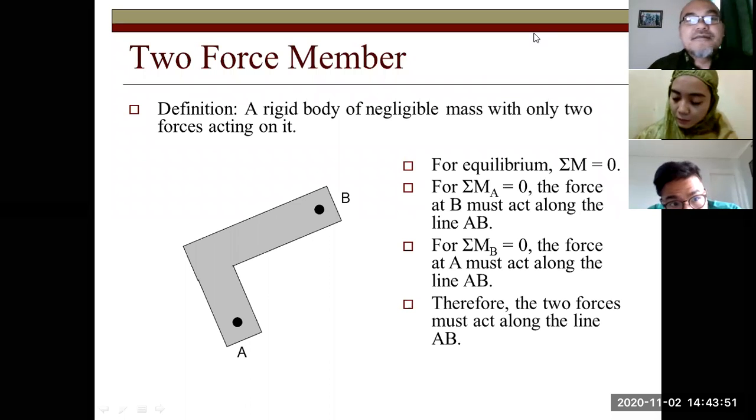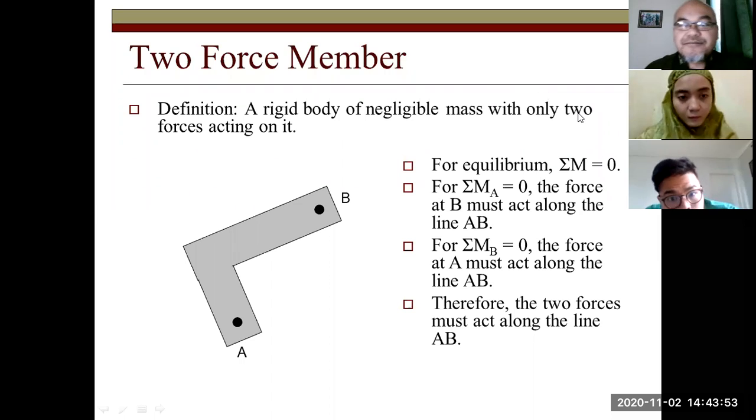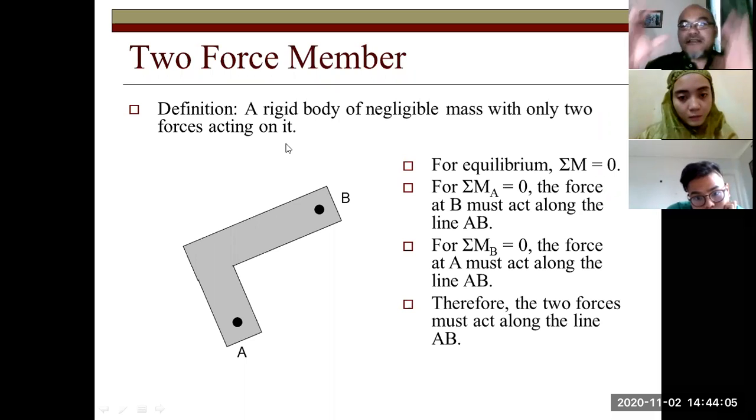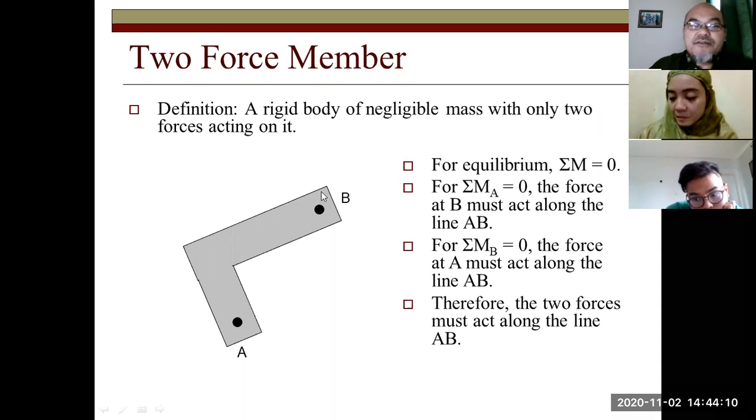I repeat. So, two force member. This is on a rigid body whose mass is negligible, and with only two forces acting on it. When it is in equilibrium, it means sigma moment should be zero, so it does not rotate. If sigma moment about point A equals zero, then the force acting at B must act along the line AB, so that it will not create any moment about point A.